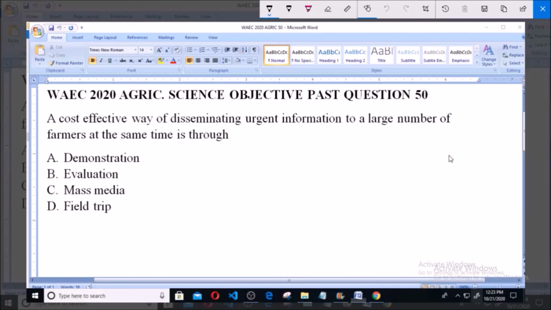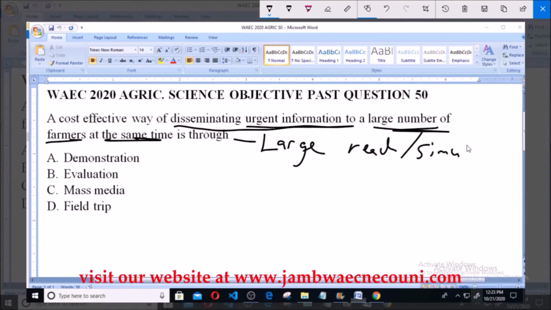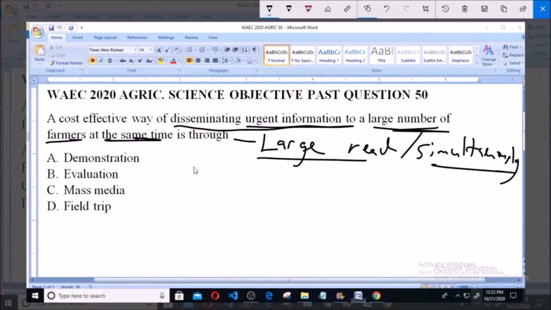A cost-effective way of disseminating urgent information to a large number of farmers at the same time is through A. Demonstration, B. Evaluation, C. Mass media, D. Field trip. So we're talking about means of communication or disseminating urgent information to a large number of farmers at the same time. So we're looking for a means that has large reach, and that works simultaneously, that delivers the information to a large number of people at the same time.